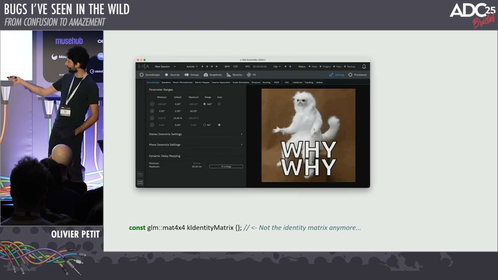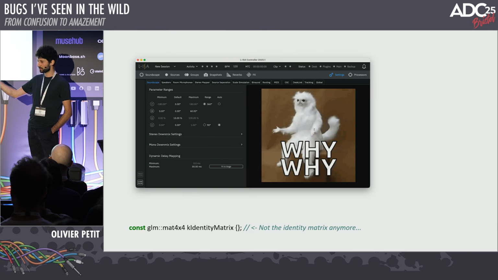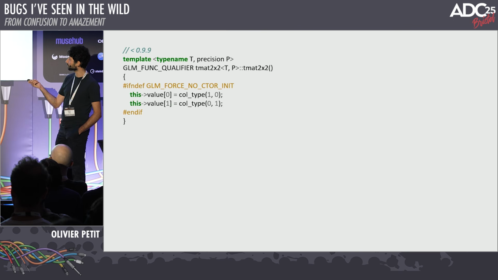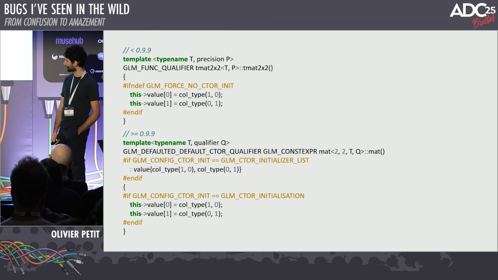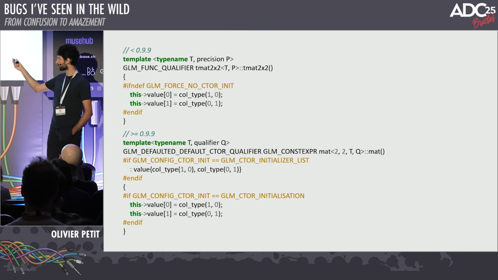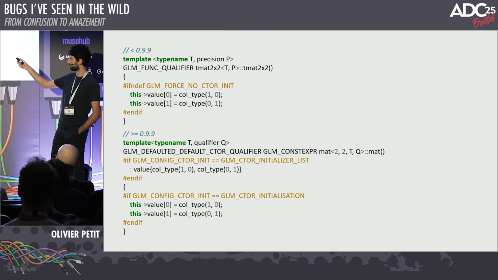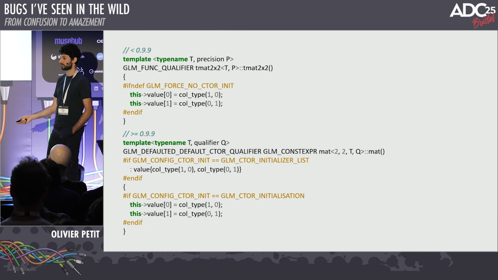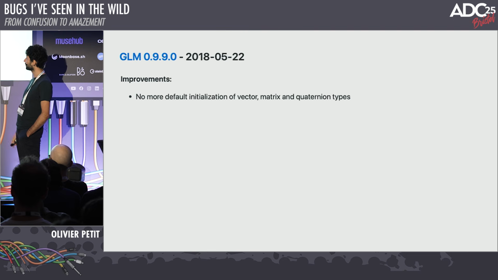Actually, we had a lot of code that looked like this, like identity matrix with the empty curly braces, default constructor. And we realized this wasn't the identity matrix anymore. In old versions, they used to do that. Crucially, the default was that it would init it to an identity matrix. Then in the following versions, they give you now two options. You can either do it with initializer list or in constructors, but the crucial thing is both of these compile flags default to false, right? Both of these expressions evaluate to false by default. So by default, your matrices are now filled with zeros instead of ones on the diagonal.